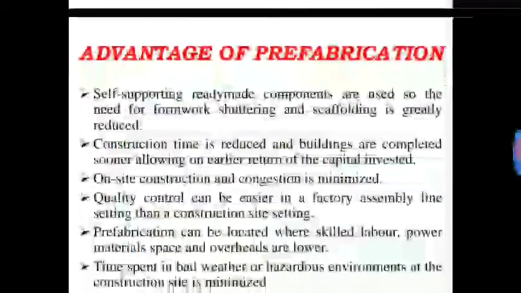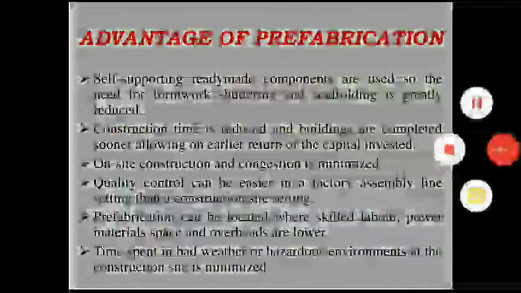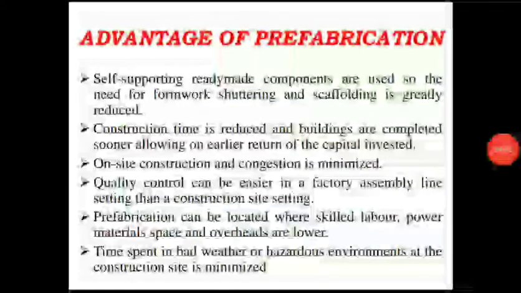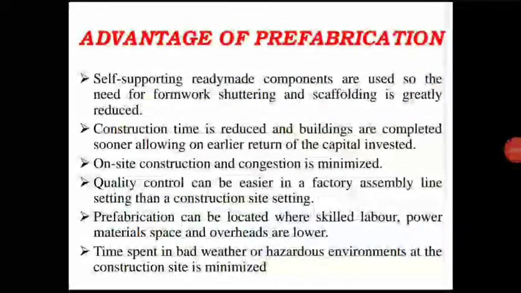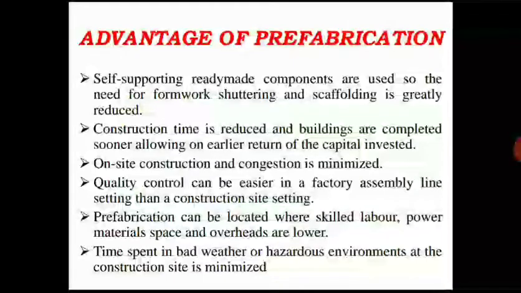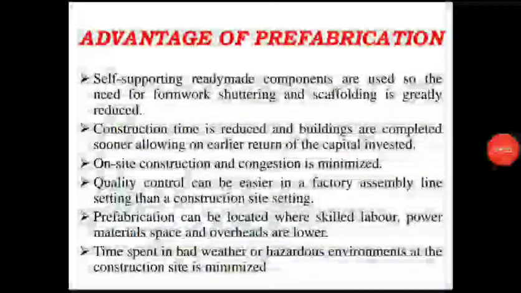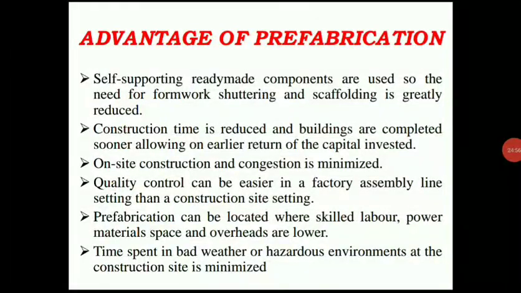And the main advantage of this prefabrication is that self-supporting, ready-made components are used, so the need for formwork, shuttering and scaffolding is greatly reduced. So here, if they have prepared all the elements of the building, such as walls, in the factory itself with the plastering and painting work, there is no need of providing scaffolding and even the shuttering in the building.